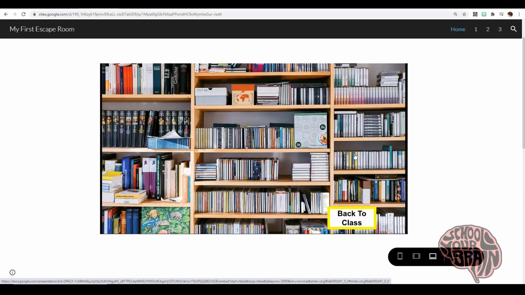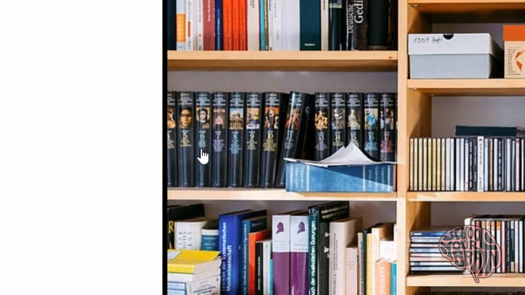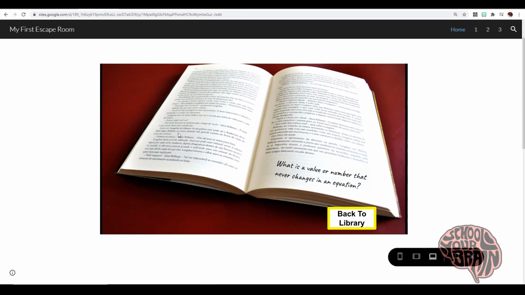Based on what I see here, I got to figure out what to do with that clue. If I don't know what a prime number is, then I have to look it up through Google. Once I know what it is, I know that prime numbers are numbers such as 3, 5, 7, and if I look here, just books with numbers. So if I click on the prime numbers like 5, 7, 11, 13, and look, 13 was the correct answer for that clue.